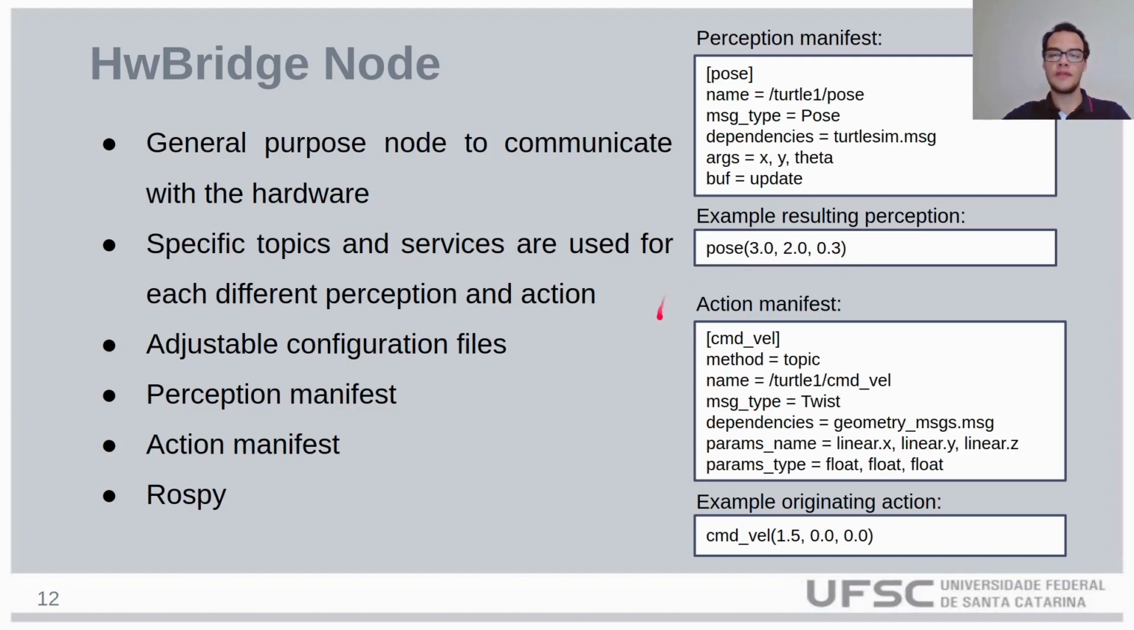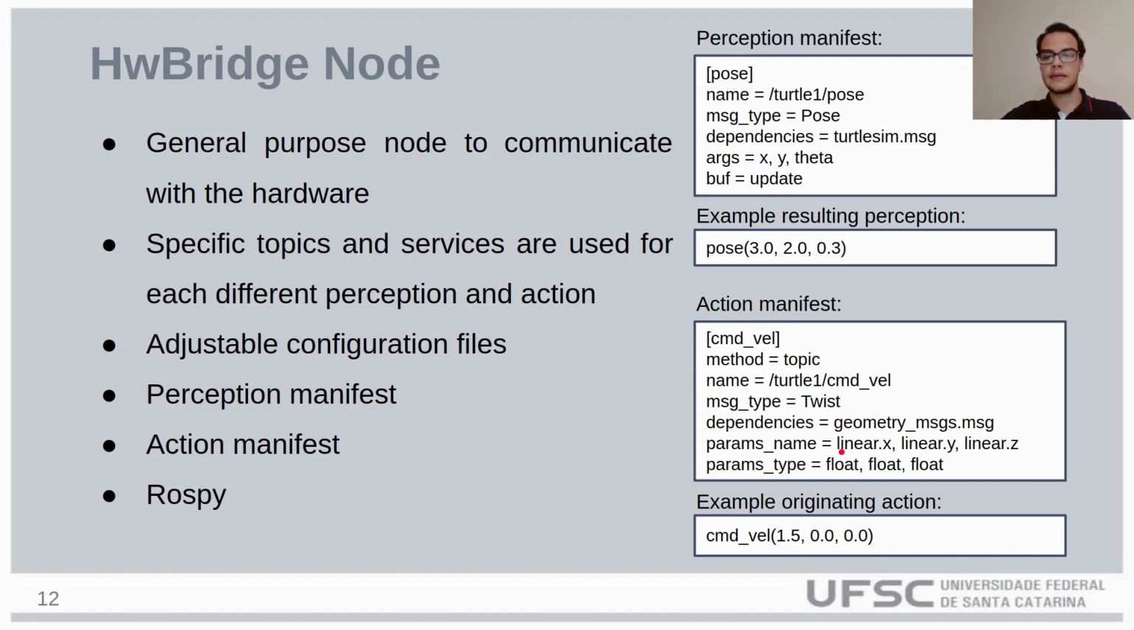An example of an action configured in an action manifest can be seen here. The name of the action goes between square brackets. In the method field, it goes either topic or service depending on each action. The name of the topic or service goes in the name field. The message type goes in the message type field. The dependencies of this message go in the dependency field. The name of the parameters goes in the params name.